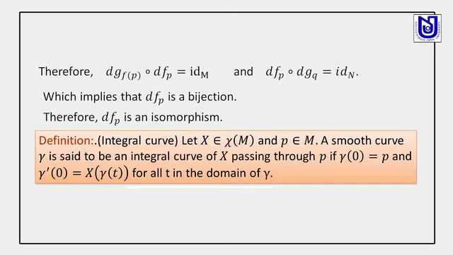So basically it means an integral curve of a vector field is a curve whose initial point starts at the point p and whose tangent vector at each point is the same as the vector field at each point of the curve.